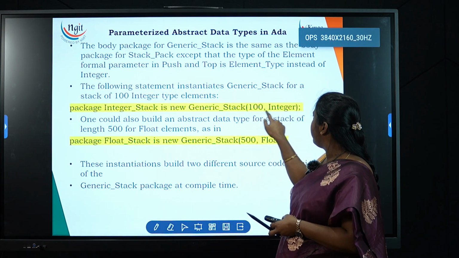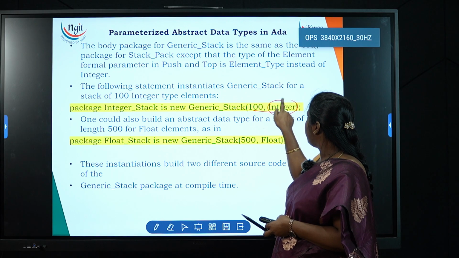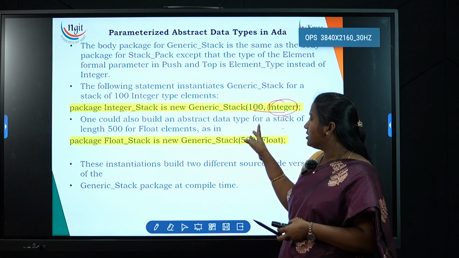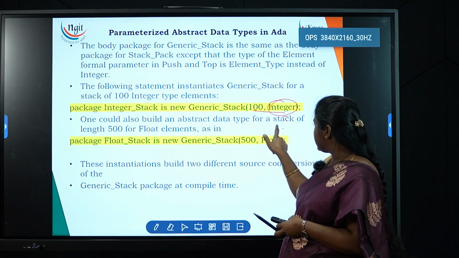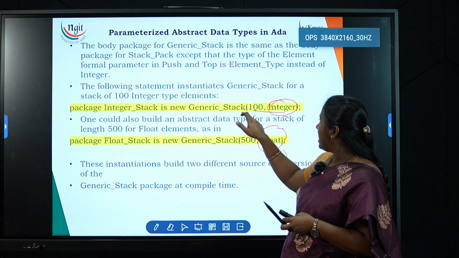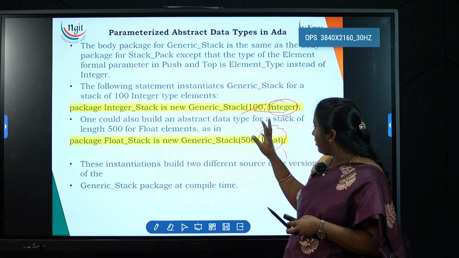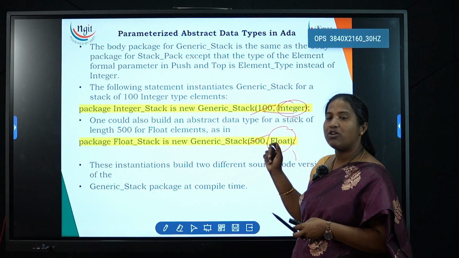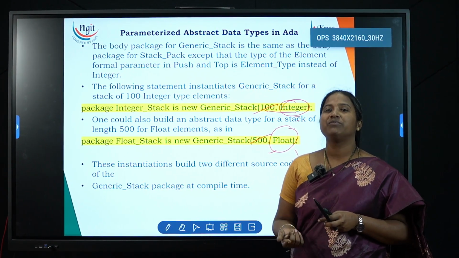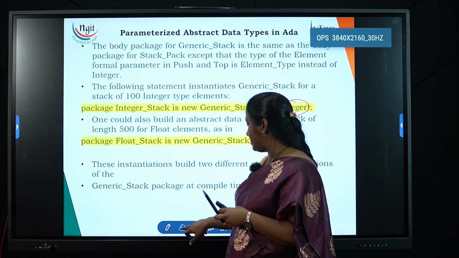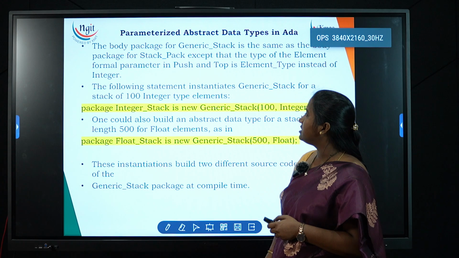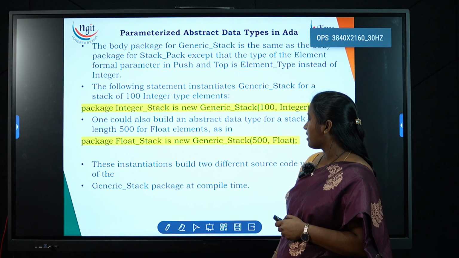So here I have given integer in the place of the attribute or parameter. If I wanted to take float, yes, I have float. If I wanted to give another size, there it is, I have given 100. Now if I wanted to give any other size, I can also give 500. So using a generic package in Ada, we will overcome the problem with the abstract ADTs. Now we'll see about the other language, how this problem will get overcome.